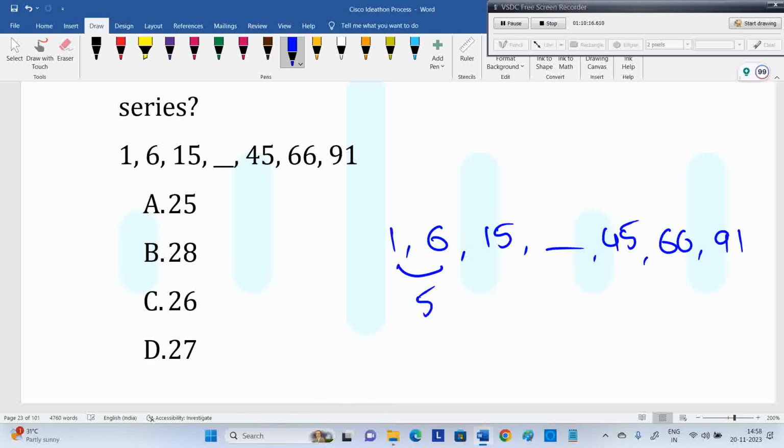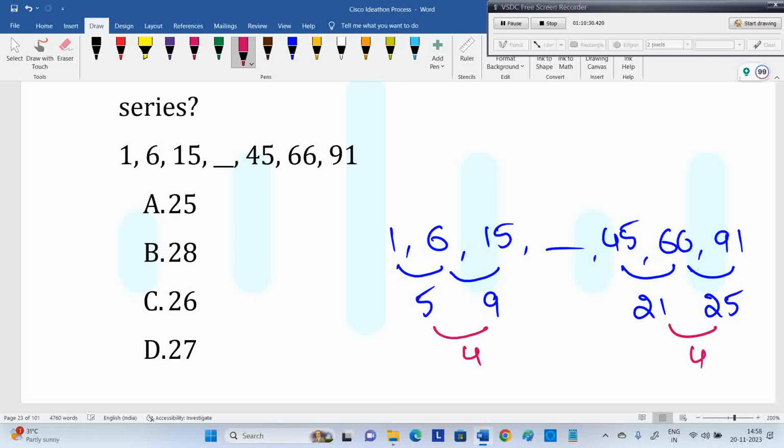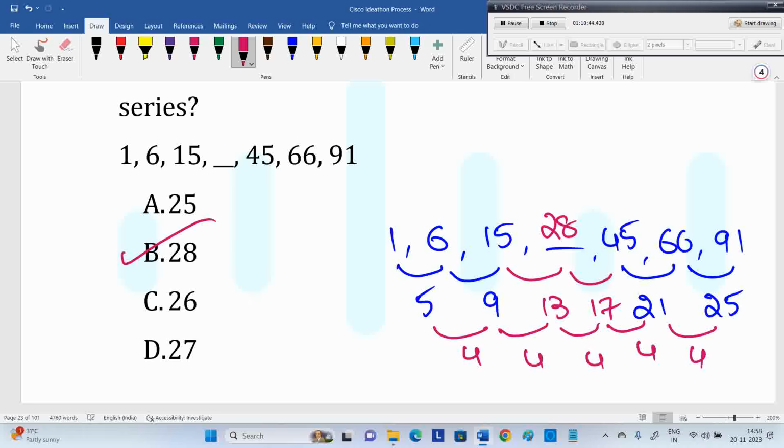Take difference between numbers. 5, 9. Here if you observe, this is 21, here it is 25. If you see 5 and 9, a 4 gap. 21 and 25 also, here 13, here 17. 28 plus 17 is 45. Correct. A 4 gap they maintain. 5, 9, 13, 17, 21, 25. The missing number is 28.